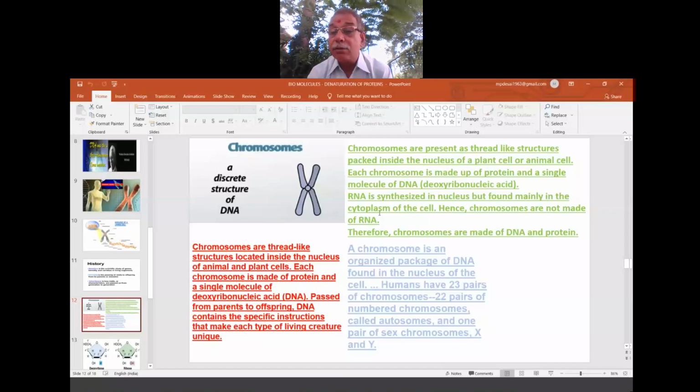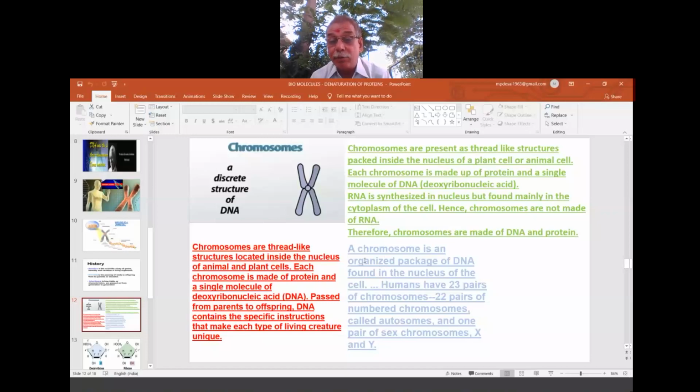So hence chromosomes are not made of RNA. Okay, we will not go into detail about DNA and RNA. Sometimes for 1 mark they will ask what chromosomes are made up of. It is the DNA part. RNA is synthesized in the nucleus, and it is found in the cytoplasm part. And again, what is cytoplasm? Separately we deal with it in the biology area of discussion.